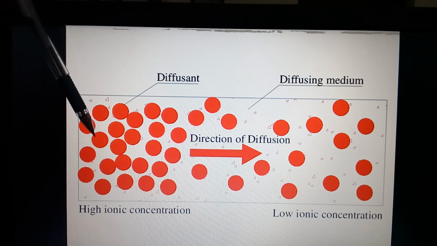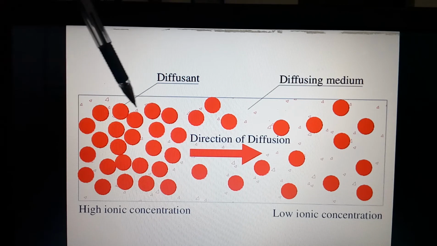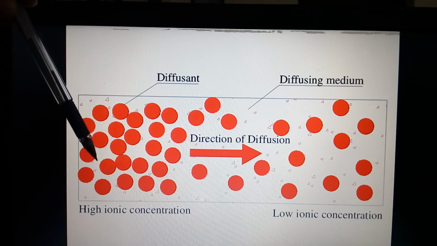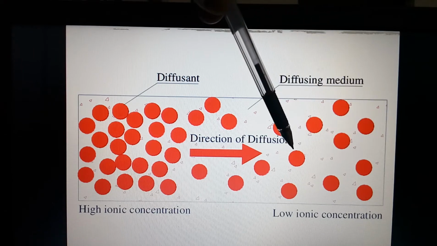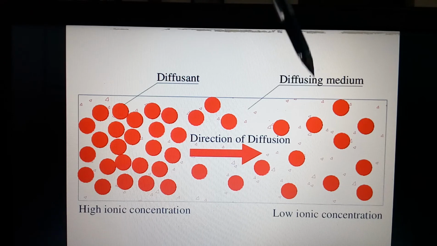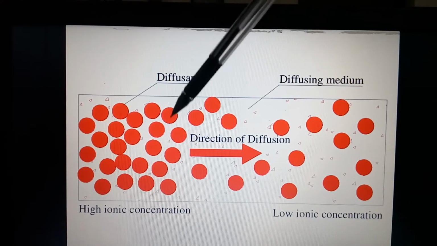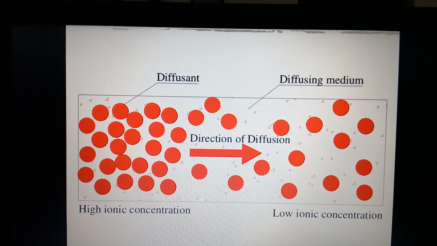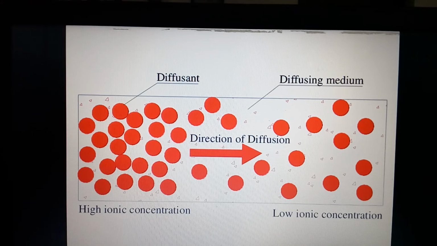The atoms, molecules, ions have their higher concentration on this site, and towards the other side the concentration of the diffusant is less. They get diffused through the diffusing medium from higher concentration to lower concentration till they attain equilibrium.